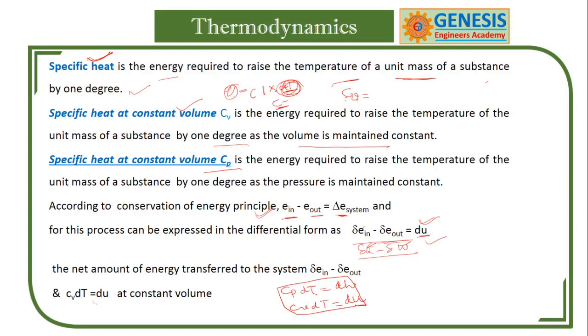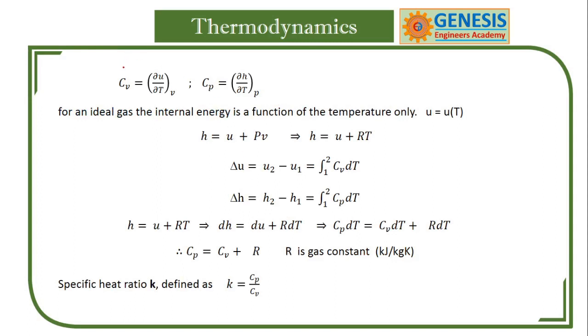Next one, we have used this one, and Cv is equal to ∂u by ∂T at constant volume. So from this also you can write the formula like this one. Next one is Cp, that is ∂h by ∂T at constant pressure. This indicates constant pressure. You have to be cautious about using the letters.